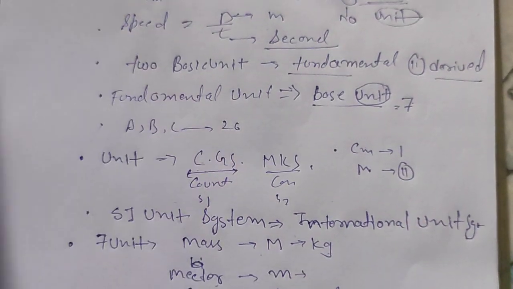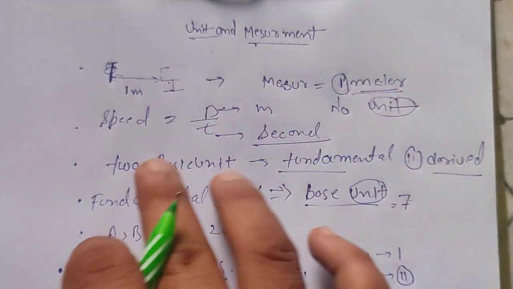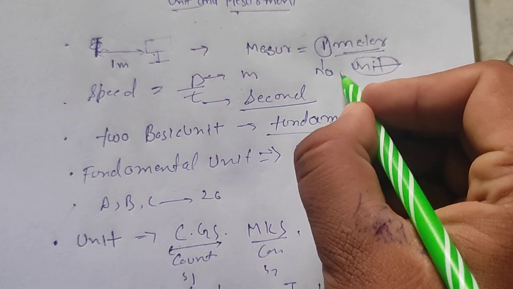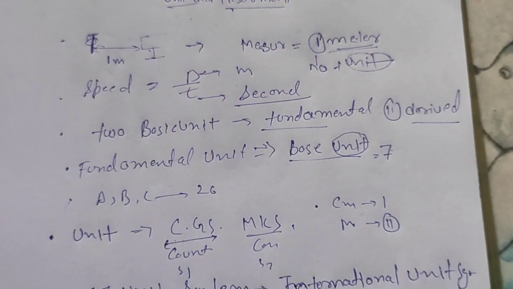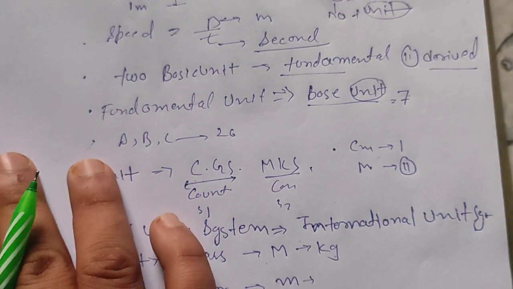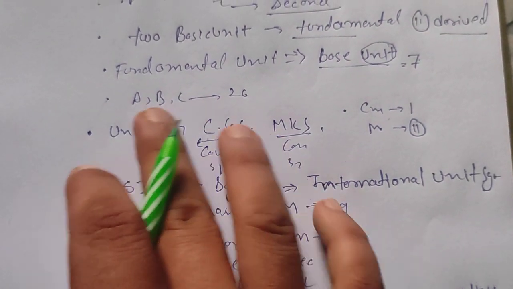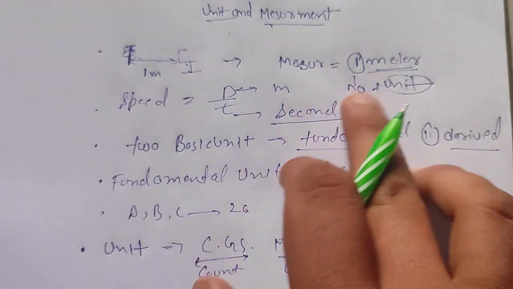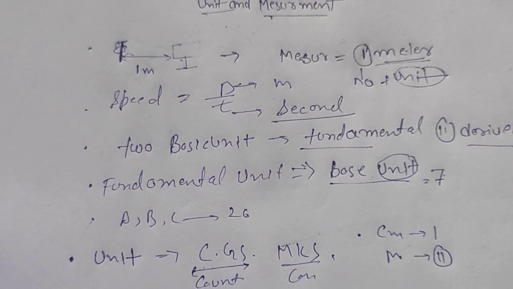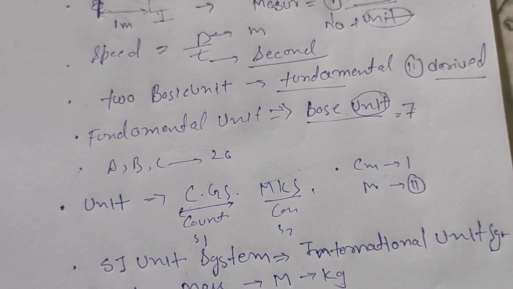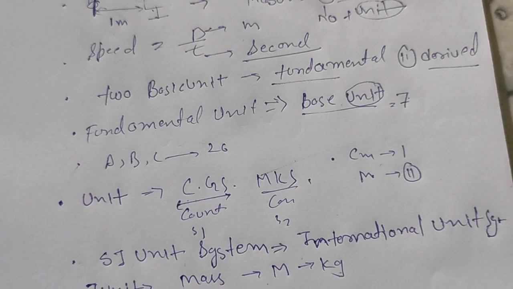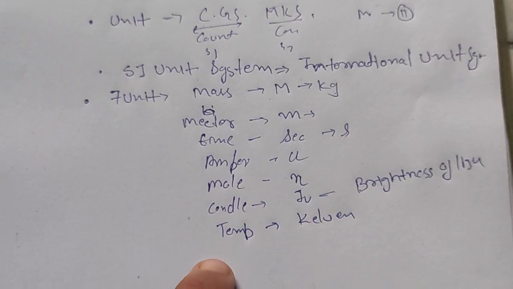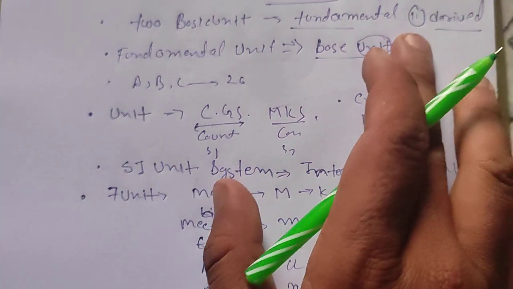Let's summarize the whole concept. Measurement is a number plus a unit, and we measure all physical quantities this way. Units are of two types, fundamental and derived. Fundamental units are base units, like in the CGS, MKS and SI systems, the International System: mass, meter, time, ampere, mole, candela, temperature.